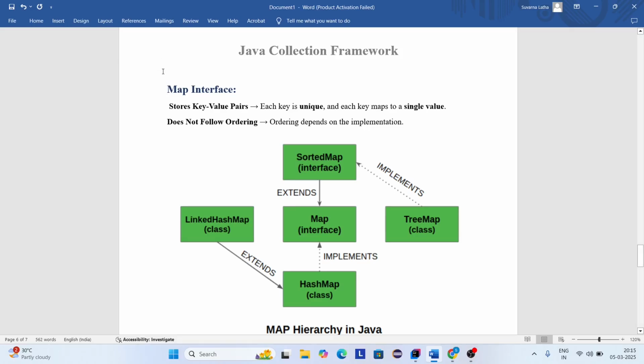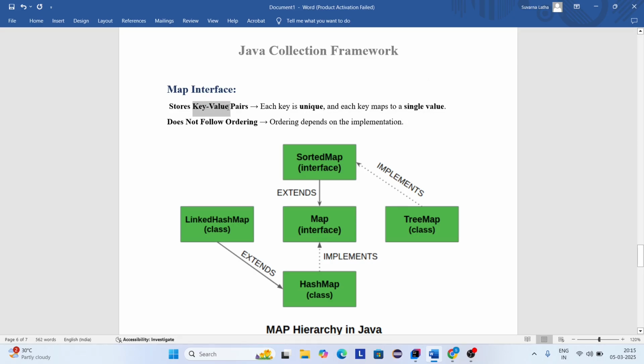Hello guys, today we are going to discuss the Map interface. Here, Map is an interface. It is present inside the java.util package. It stores key and value pairs. Here each key is unique and each key maps to a single value. Key should always be unique, and values can be duplicated or repeated.